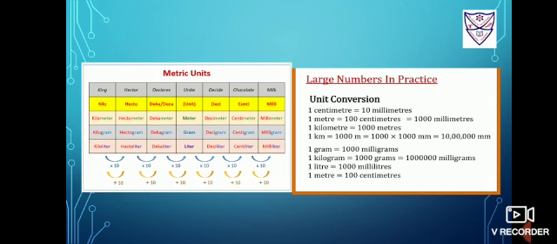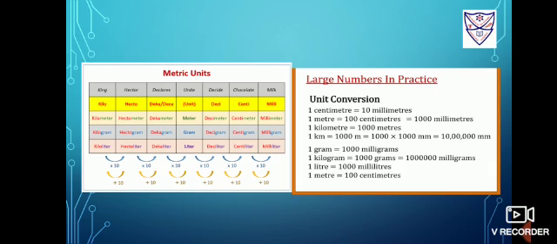Now students, we already know 1 meter equals 100 centimeters, but if we want to find 1 meter equals how many millimeters, which side will we move? Yes, right side. How many tens do we multiply? 3 times: 1, 2, 3, you can see this blue color. So 1 meter equals 1000 millimeters.